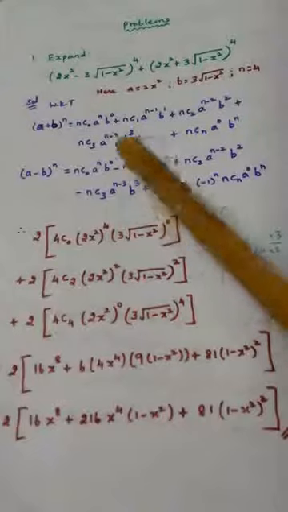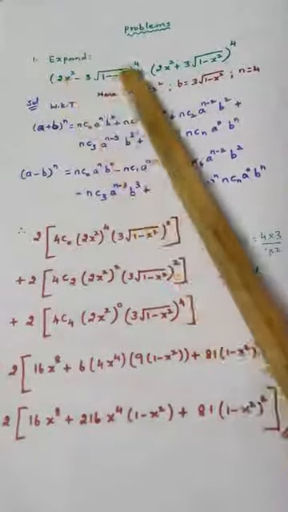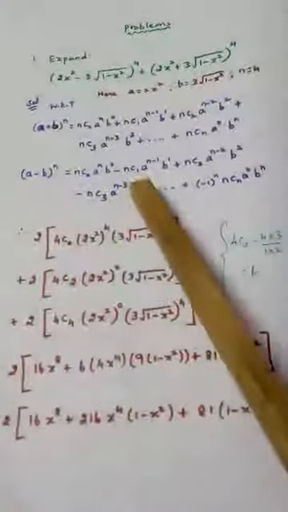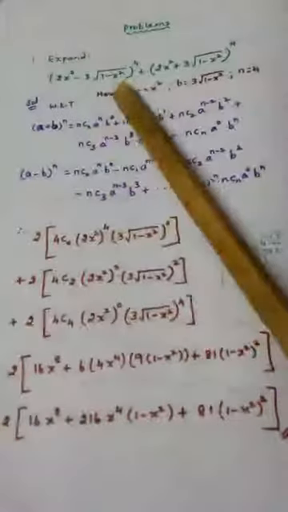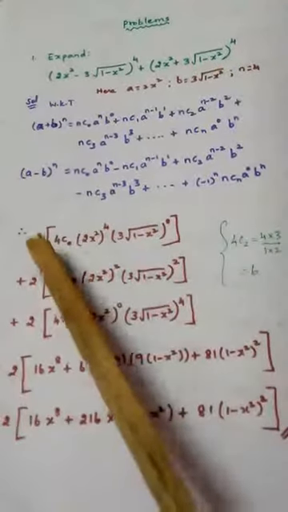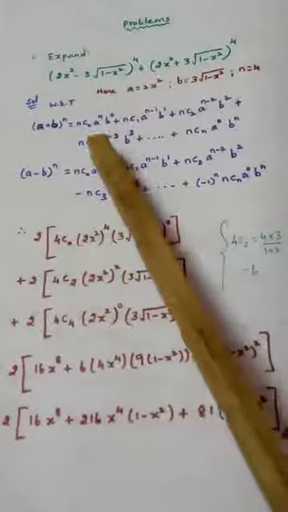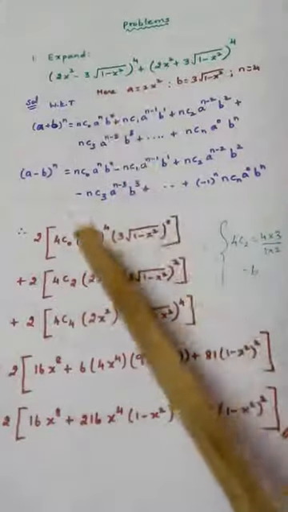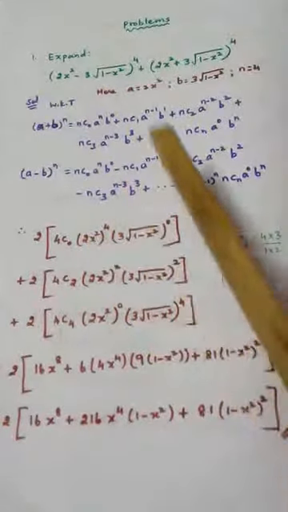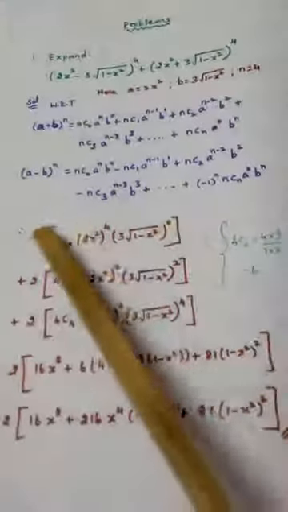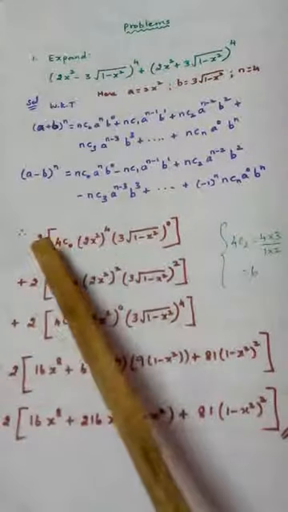Now I think you will understand. Again, slowly I will tell. If I expand this, 1, 2, 3, 4, 5 terms. If I expand this, another 1, 2, 3, 4, 5 terms will be there. Out of that, the second term and fourth term will get cancelled. 1, 3, 5 terms will get added. So that is what I am writing here. 2 times first term is added here. What is first term? NC0. N is 4, so 4C0. A power n, A is 2x square, power n is 4. B power 0, B is 3 into root of 1 minus x square, power 0. So the first term gets added. So 2 I am writing.